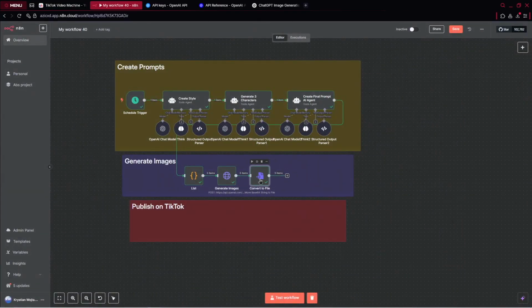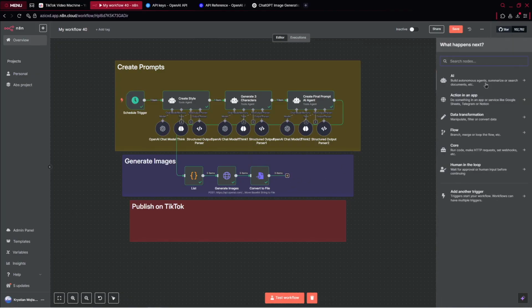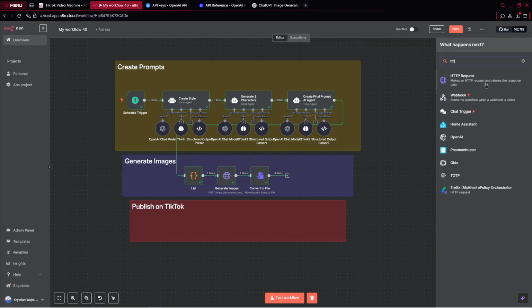The next step, I can say actually the most important steps we have already created. So there are 3 agents that were complex for sure. There the node to map everything together, generate images, convert to file. And now we've got actually I can say 5 last steps for that automation. So we need to go over, take this file, and we need to create an URL from that. Okay. For this case, we can create another HTTP request.